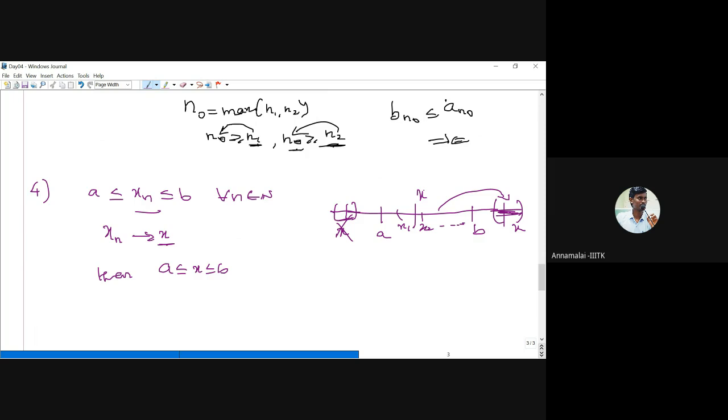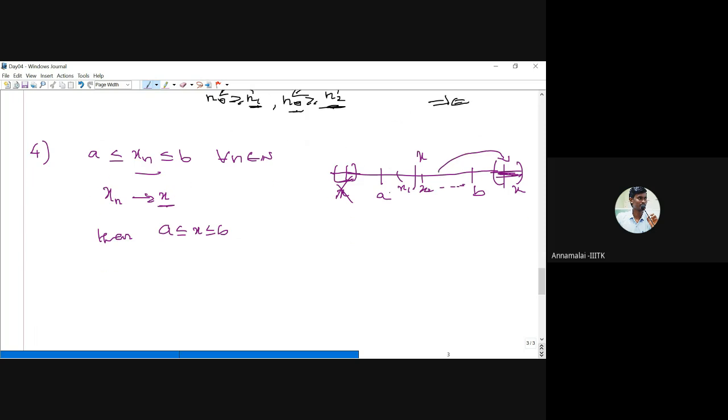So if a sequence is bounded by numbers a and b, and the sequence converges to x, then x also lies between a and b. This is very important.